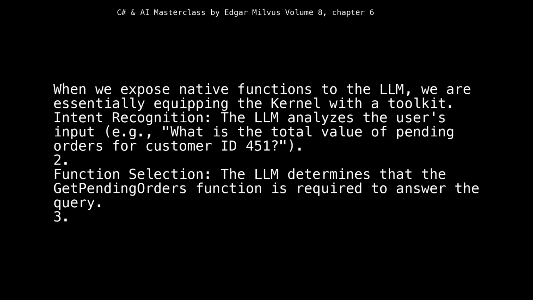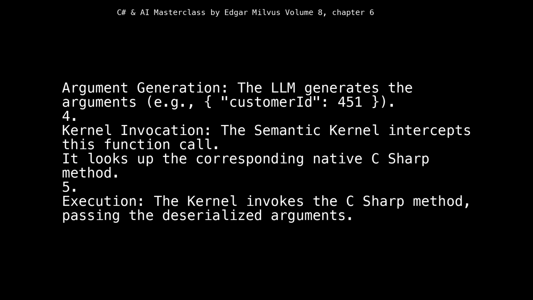1. Intent recognition: the LLM analyzes the user's input, e.g., what is the total value of pending orders for customer ID 451. 2. Function selection: the LLM determines that the getPendingOrders function is required to answer the query. 3. Argument generation: the LLM generates the arguments, e.g., customer ID 451. 4. Kernel invocation: the semantic kernel intercepts this function call. It looks up the corresponding native C# method. 5. Execution: the kernel invokes the C# method, passing the deserialized arguments.